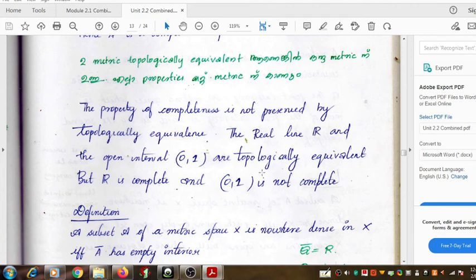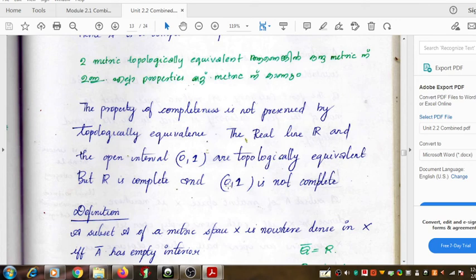That's a Cauchy sequence, x_n equal to 1/n. You can easily show that it's a Cauchy sequence. It converges also, to the point 0. 0 is the limit of that sequence. Of course, it converges. The Cauchy sequence converges, but it does not converge to a point in this subspace, and that's the problem.